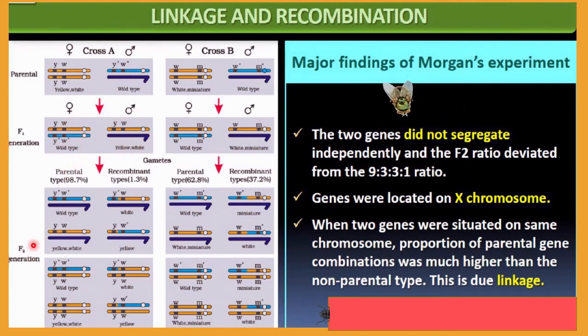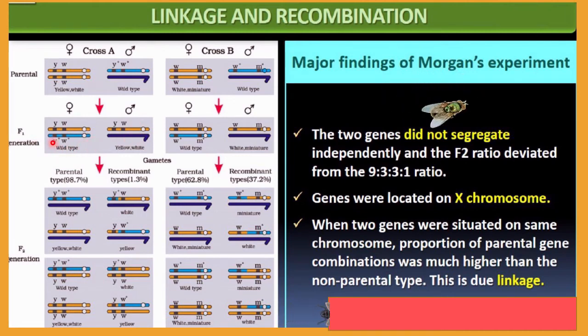Now what happens in the F2 generation? Here you must notice that in the female, crossing over will occur. This crossing over phenomenon will only happen in the female, not in the male. Why? Because here homologous chromosomes are there, but here they are not. Here it is X and Y. Due to X and Y, it is not possible to have crossing over. If both are homologous, then only is crossing over possible. So crossing over only happens in the female, whereas here it will not happen.